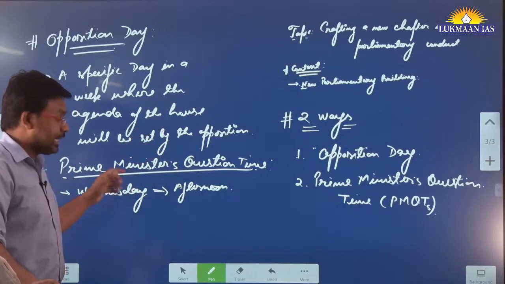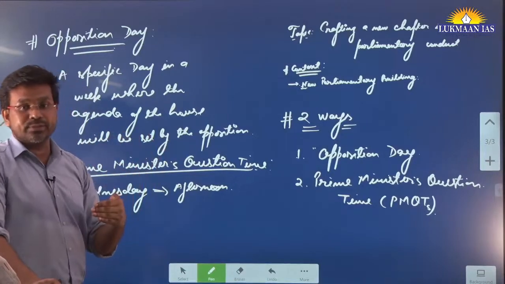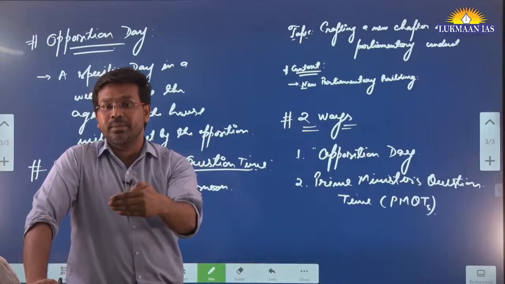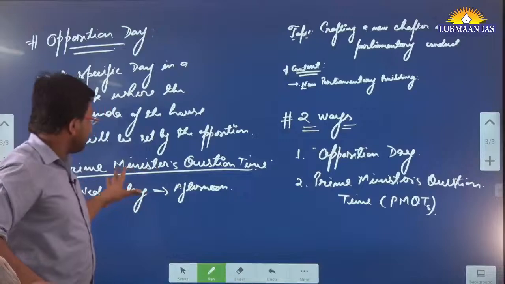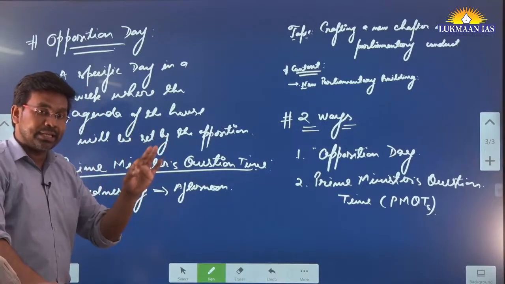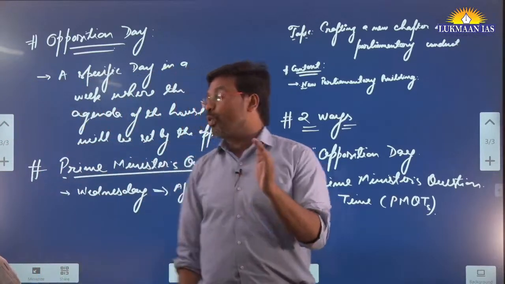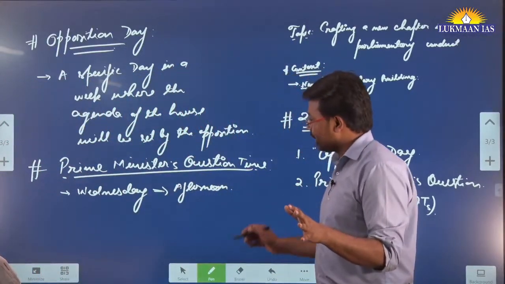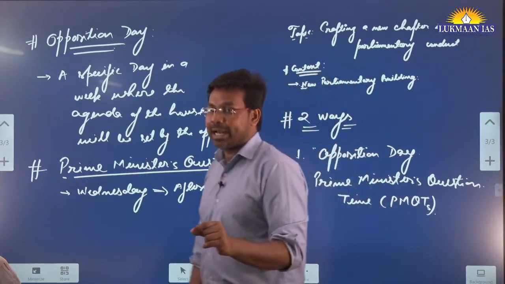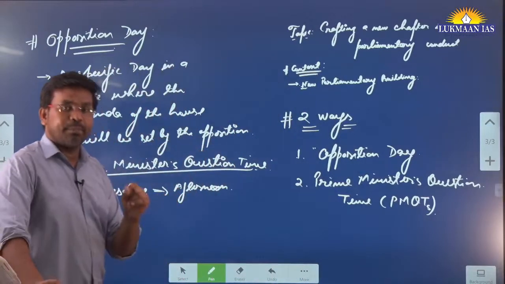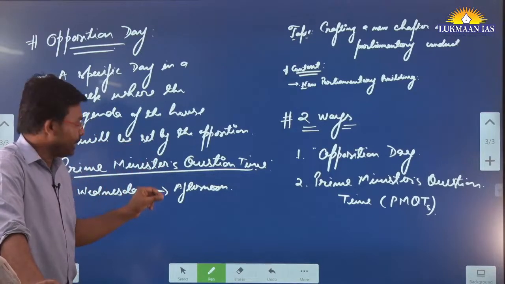So on this particular day, the Prime Minister remains present in the parliament. He receives questions from the opposition members, he receives questions from other people, and he answers those questions there. It becomes a spectacle for the TV shows in Great Britain, because they also see how the Prime Minister is responding to the questions raised by the opposition. So it makes the Prime Minister accountable in the parliament, right? And opposition plays a key role by questioning the Prime Minister on important specific topics.